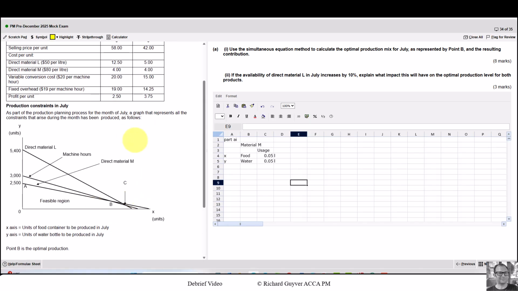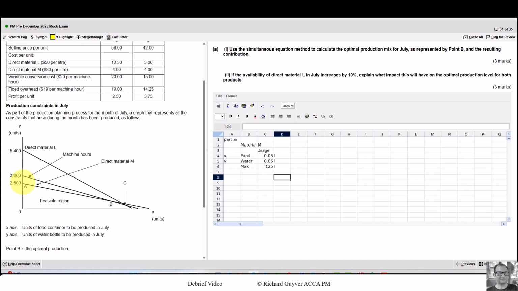So how do we go about finding out about how much there is? We can use the line where it crosses one of the axes, and we're going to use it where it crosses here at 2,500. So at this point here where my cursor is, we're not making any units of X, i.e. the food, but we're making 2,000 units of the water container. If we're making 2,500 units and each unit uses 0.05, we multiply those together. That will give us our maximum, because remember the line is a constraint. That's the most we've got.